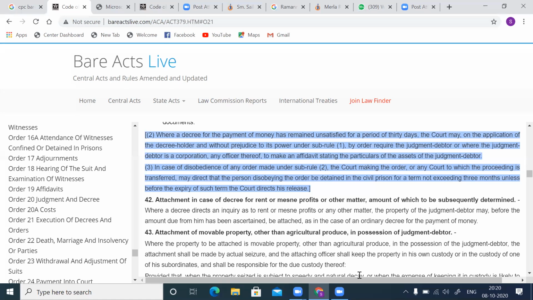Now, before the ascertainment, there are different proceedings. I told you that a preliminary decree is passed for possession, and as regards mesne profits, inquiry will be held. Now, during the pendency of the inquiry, the plaintiff, the decree holder, can come and attach the properties of the judgment debtor during the inquiry. It's a very unique provision.